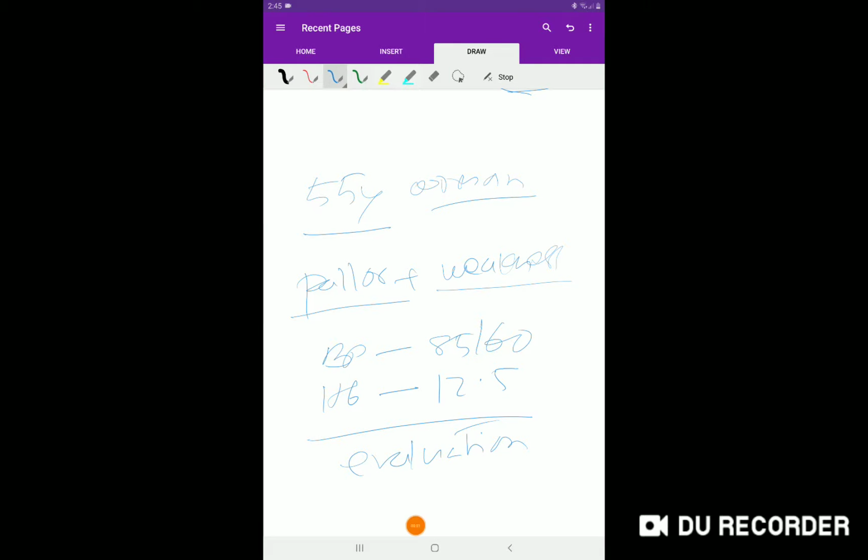So, my dear friend, today we solve a problem and evaluate a case of a 55-year-old man who presented with pallor and generalized weakness. On examination, blood pressure is low, that is 85/60, and hemoglobin is normal. The total history is 1 year. So, how can you evaluate this case?